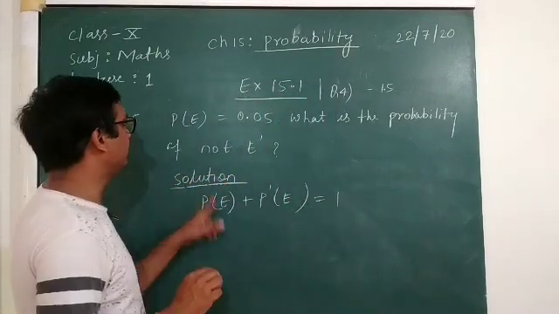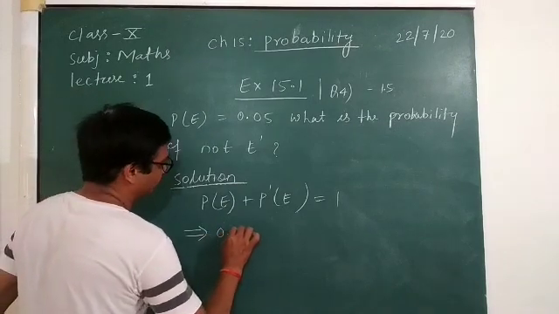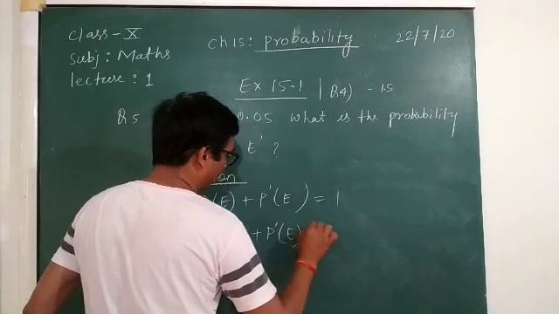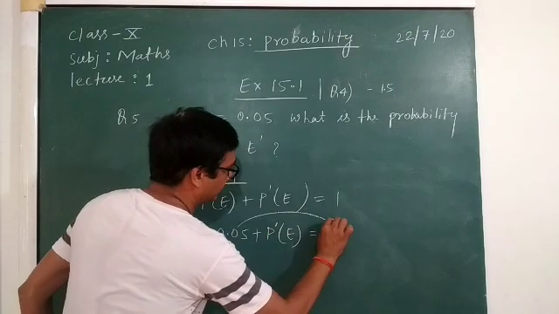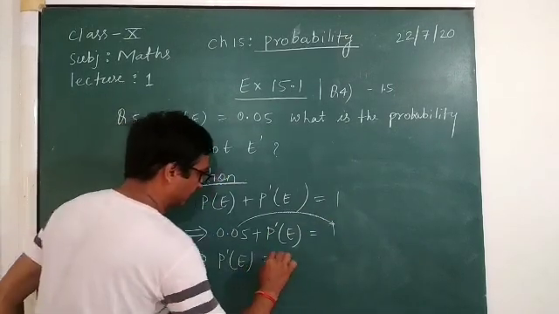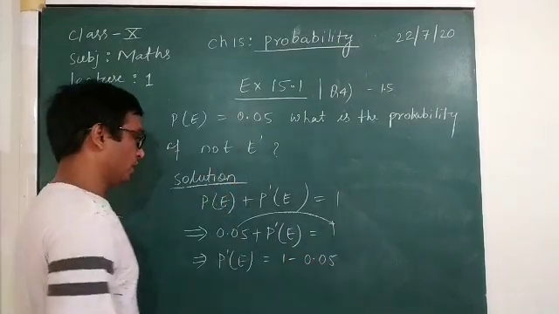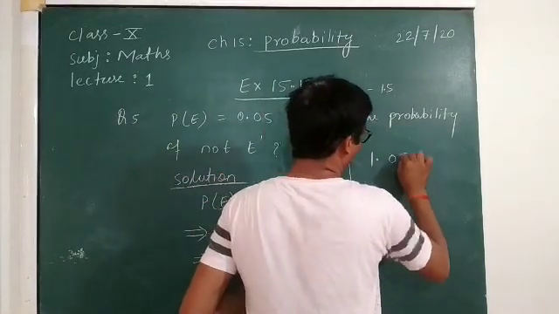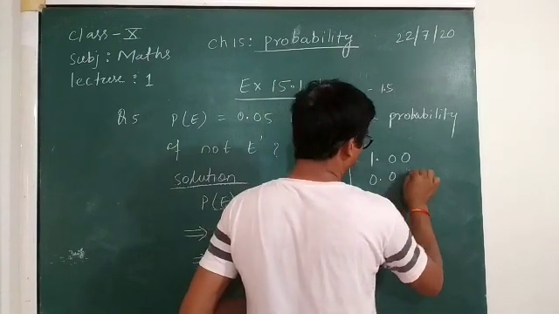Here the probability of the event is given as 0.05, plus the probability of the event not occurring is equal to 1. So this will be shifted to this side. So the probability of the event not occurring is equal to 1 minus 0.05. So here you can write 1.00, minus 0.05.